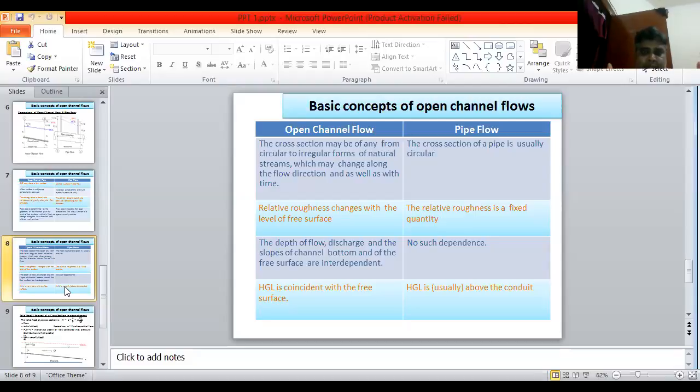Next point, in open channel flow the HGL coincides with the free surface, but in pipe flow the HGL is usually above the conduit. This is the most important parameter. In open channel flow the water surface coincides with the HGL, but this phenomenon does not occur in pipe flow.